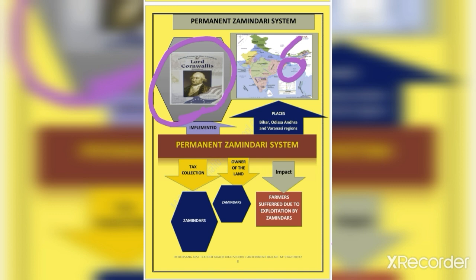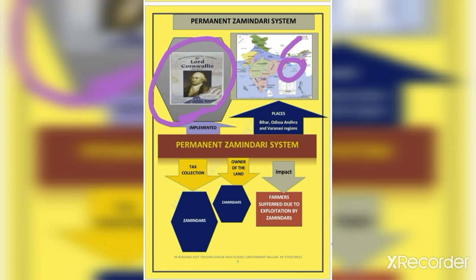If the zamindar was unable to collect land taxes due to flood and famine and pay the company, the ownership of the lands was taken away by the company. Here, both the zamindar and the company benefited from this system, but the farmers were the grave sufferers.